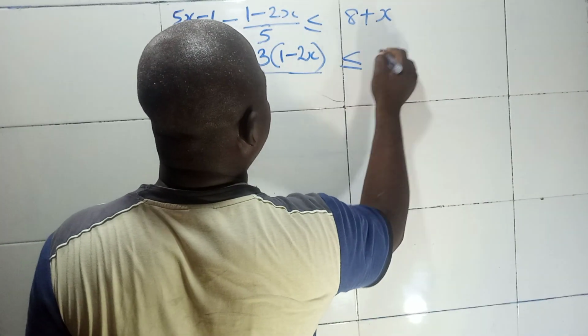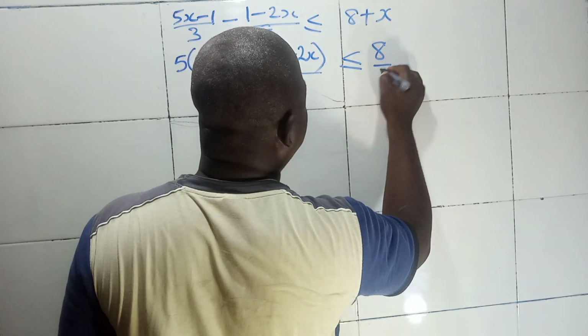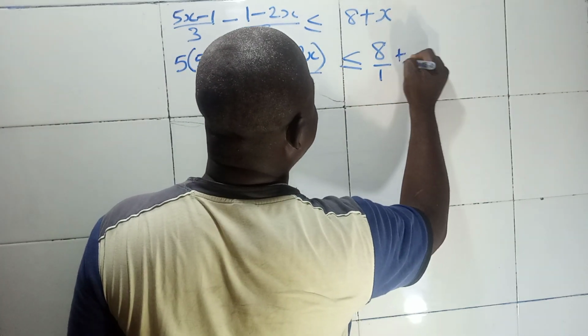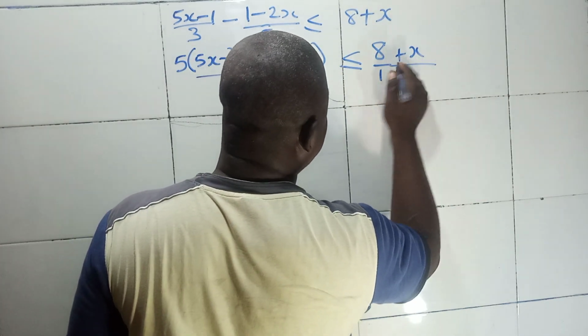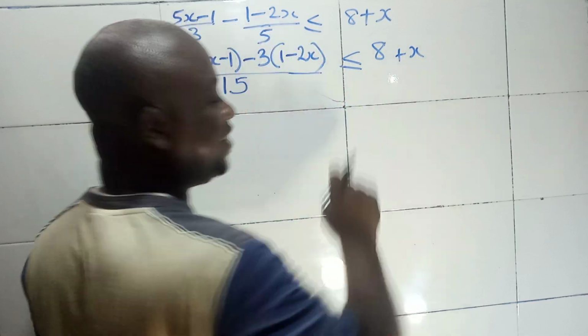Greater than or equal to 8 over 1. Let me just find the LCM. Plus x over 1, everything is over 1. You are still going to have 8 plus x.